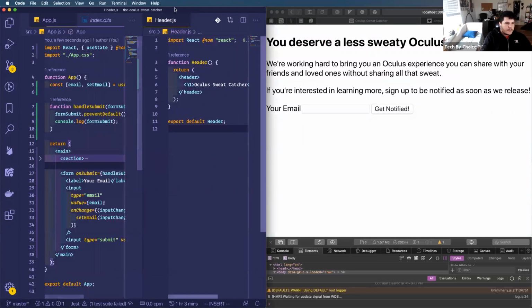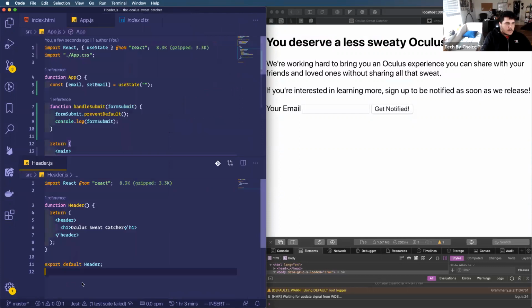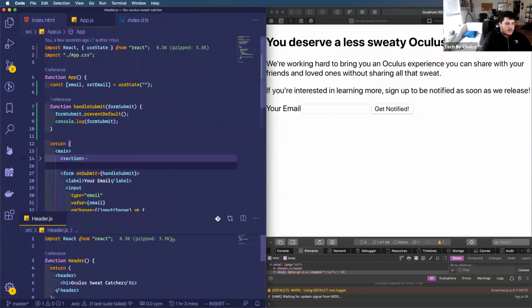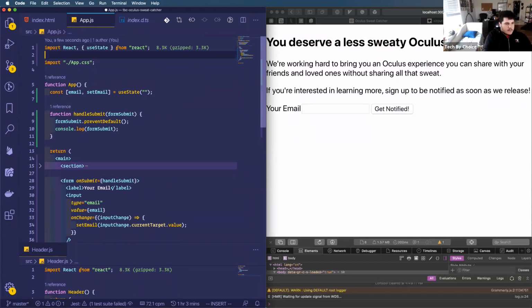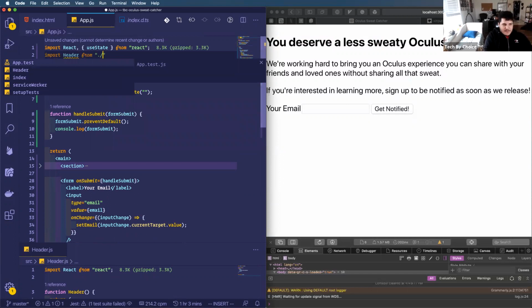So it's a little nicer. So just like we're importing React from React, what we can do now is import header from, and this is relative to the file we're on, right? Header.